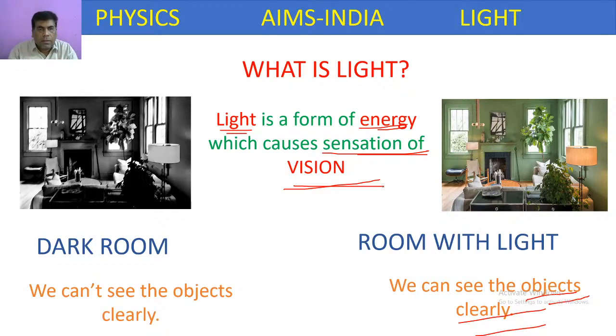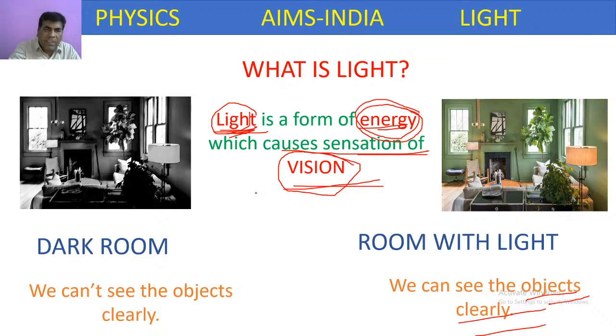In nature, if you are able to see the objects existing in nature, like a tree or a passing cloud or a train, whatever vision we have is mainly because of the light. So light is a form of energy which causes sensation of vision. Can we see the light? We cannot see it. The light is invisible, but it makes things visible.